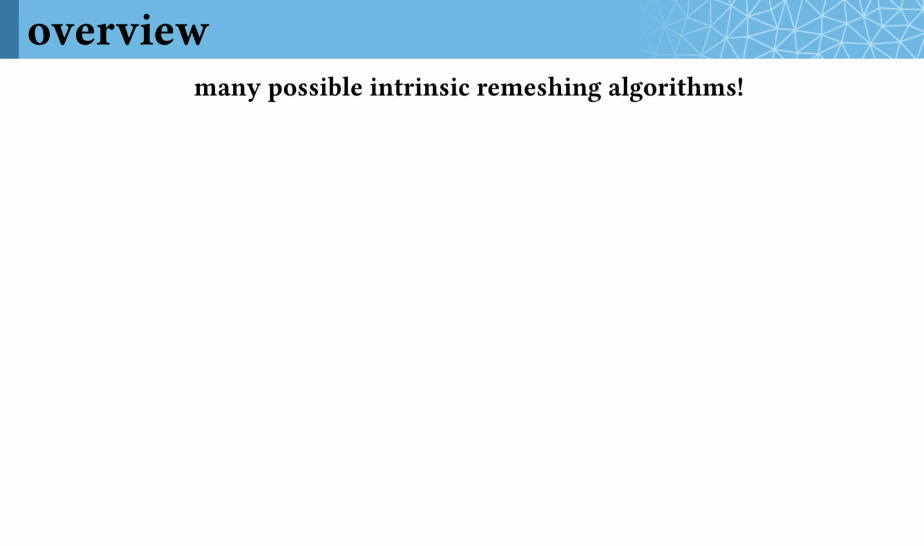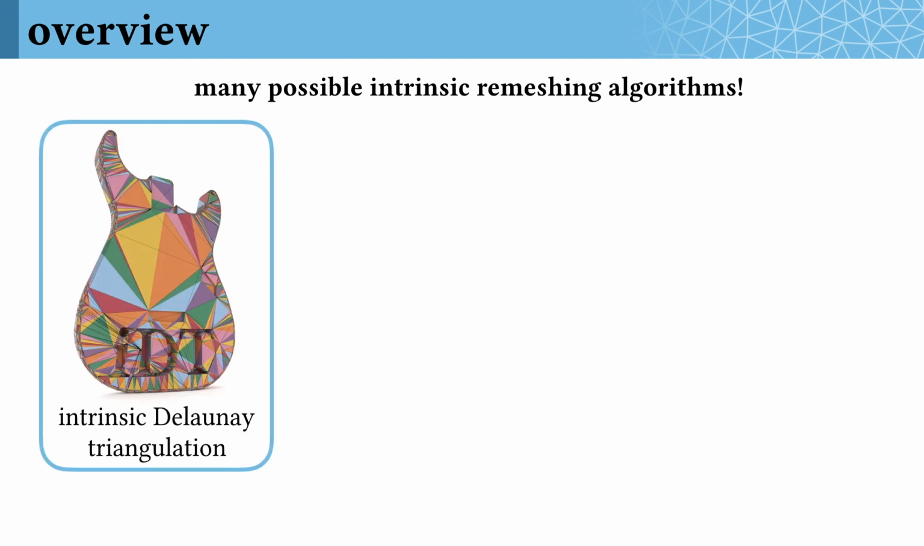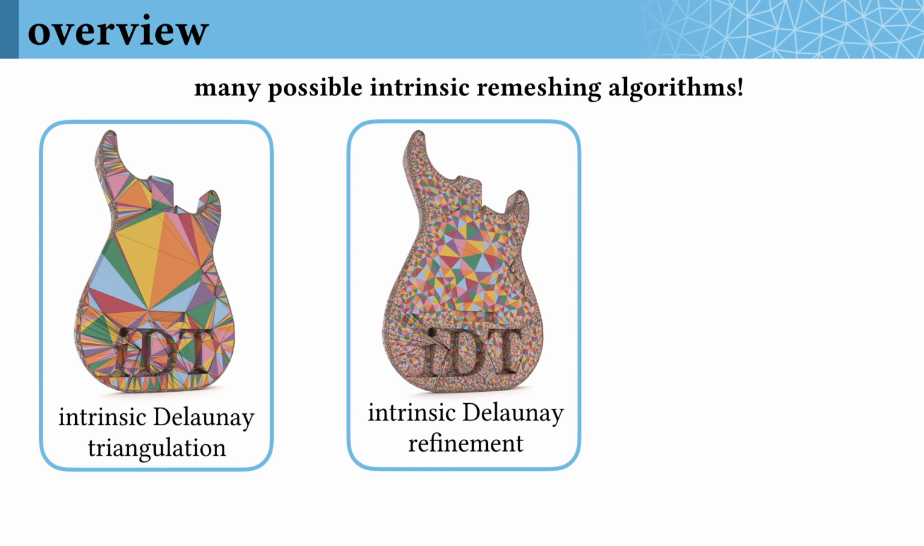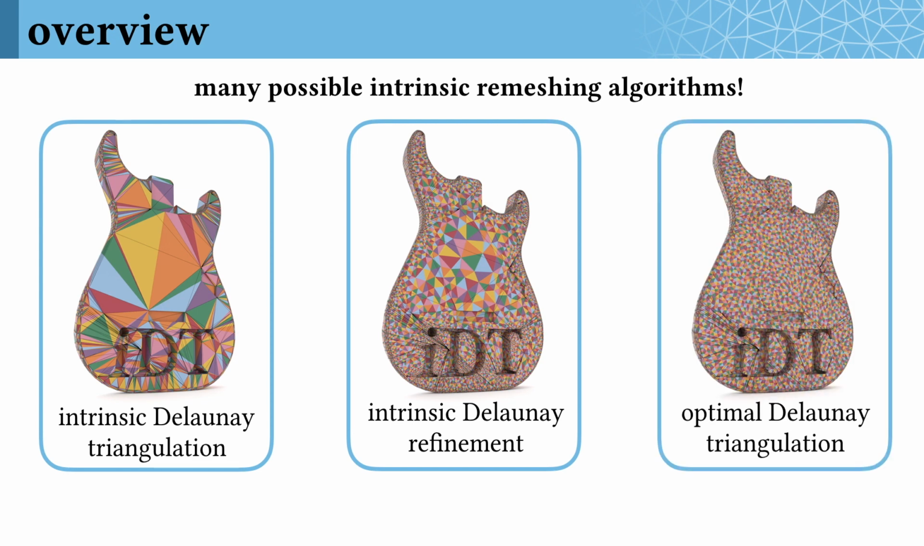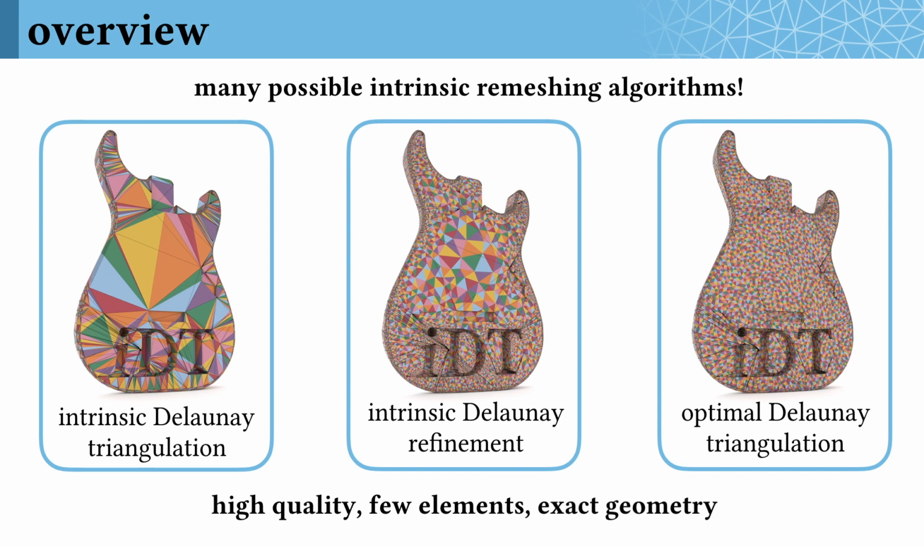Of course, the mesh operations we just outlined are extremely general and open the door to a wide range of possible remeshing algorithms. It just so happens that many of the best remeshing algorithms from the plane make use of the Delaunay property. We studied 3 different algorithms in this framework: intrinsic Delaunay triangulations, intrinsic Delaunay refinement, and optimal Delaunay triangulation. In all cases, we'll see that these methods generate meshes which have great computational properties, don't require adding too many elements, and do all of this while exactly preserving the geometry.